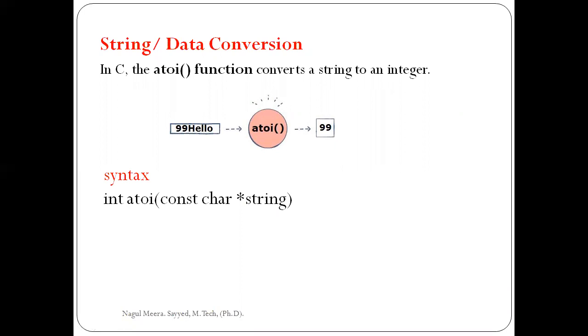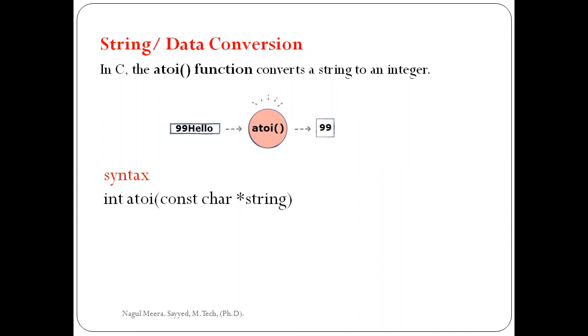What is the meaning of string or data conversion? In C language, there are some functions. These functions are used to convert string to integer or integer to string. So these functions are nothing but string or data conversion. Coming to our first function, that is ATOI.